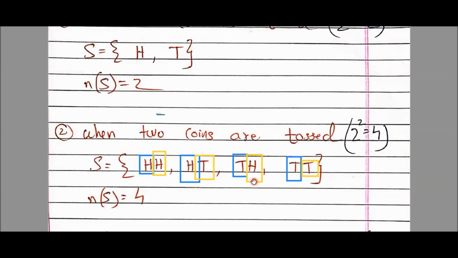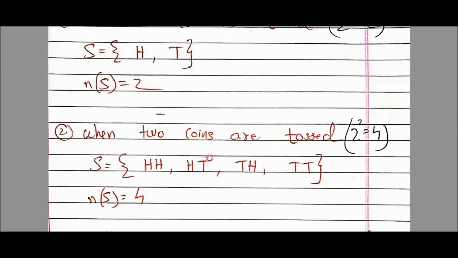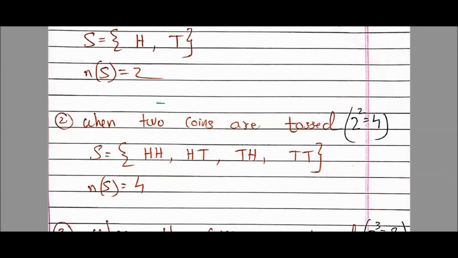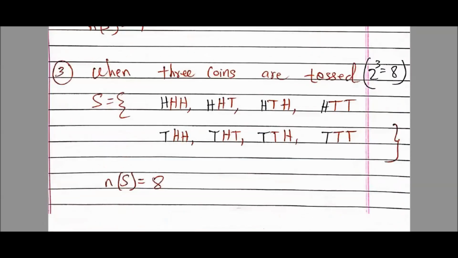It can be the case that right hand पे heads आए and left hand पे tails आए, or it can be the case कि दोनों पे tails आए. So this is the actual meaning of this. Okay students, now proceeding further, if we count 1, 2, 3, 4, so there are 4 outcomes, and we saw here also 2 raised to 2 is 4. Now moving up to an important case, when 3 coins are tossed.